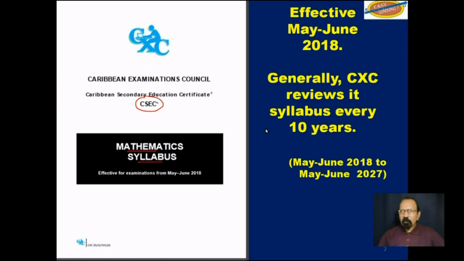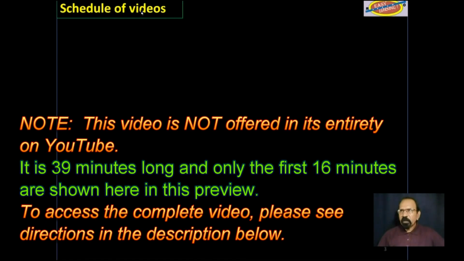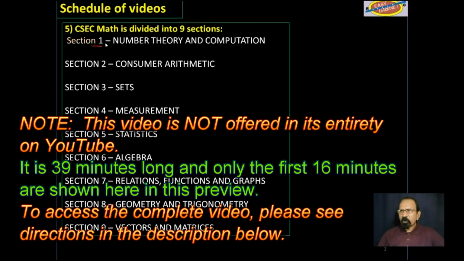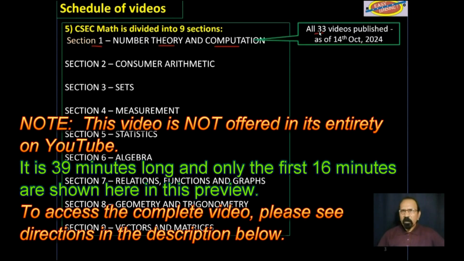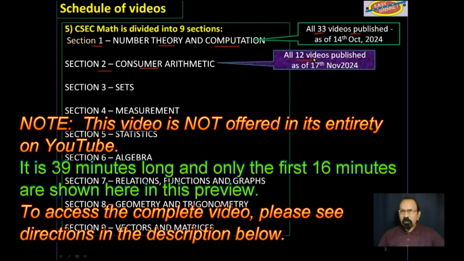We continue with the mathematics syllabus for CSEC 2018 to 2027. Schedule of videos. Section 1, number theory and computation: all 33 of those videos have been published on YouTube in their entirety. Section 2, consumer arithmetic: all 12 have been published.